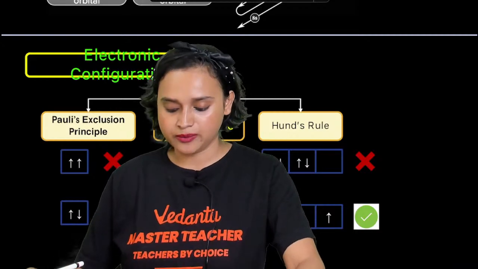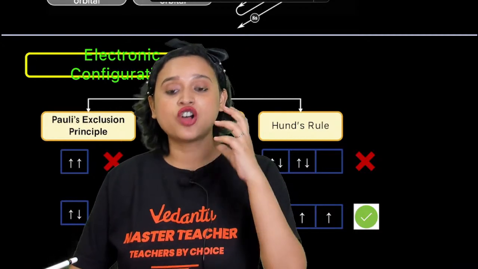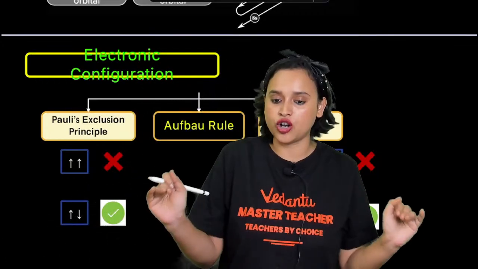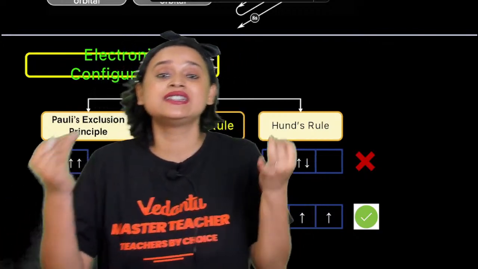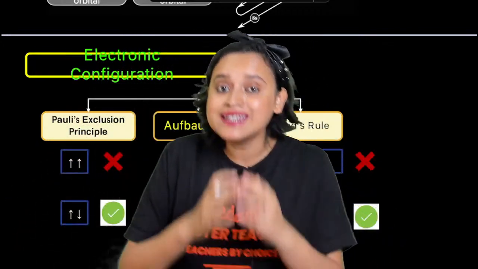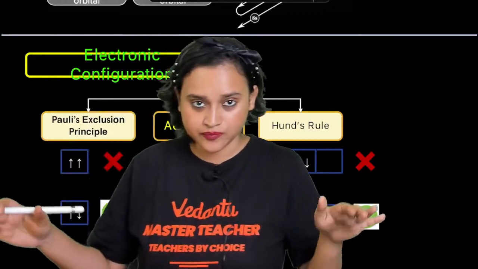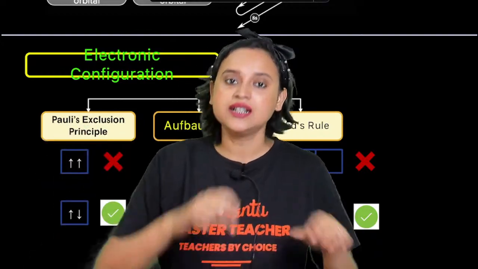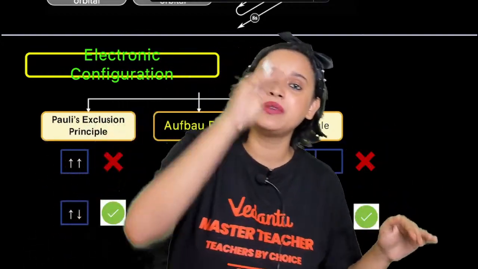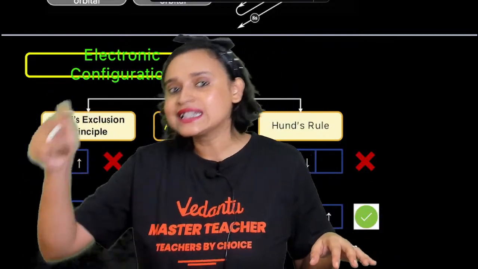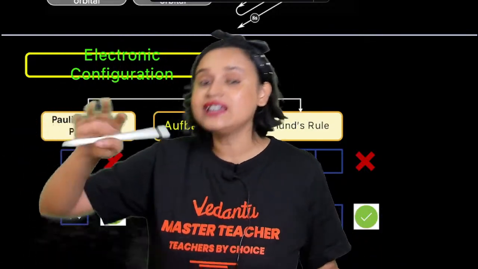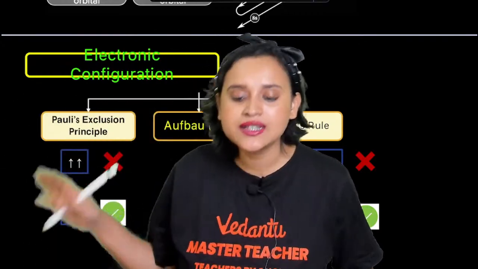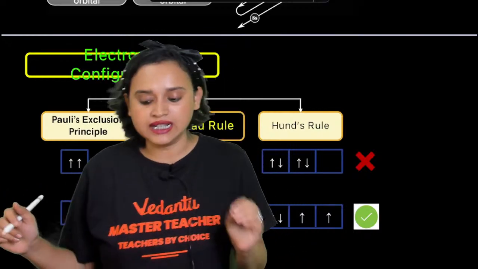Moving on everybody, we come across something called Hund's rule. In Hund's rule, you have to understand degenerate orbitals. Degenerate orbital means the orbitals that have the same energy. For example, px, py, pz, all of them are degenerate p orbitals. They have the same energy. Similarly dxy, dxz, dyz, dx square minus y square, dz square, they all have the same energy. They are degenerate orbitals.